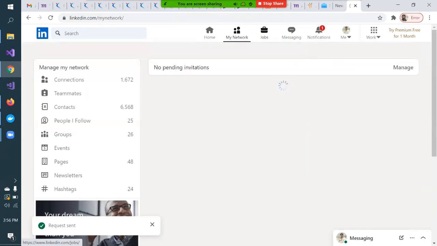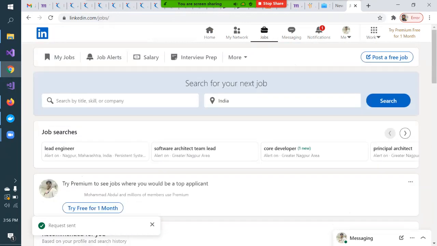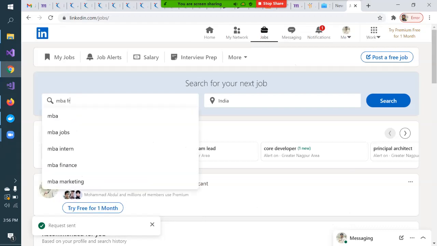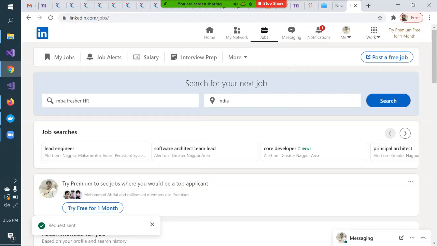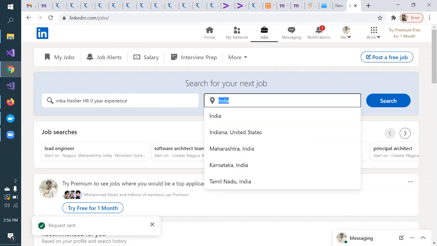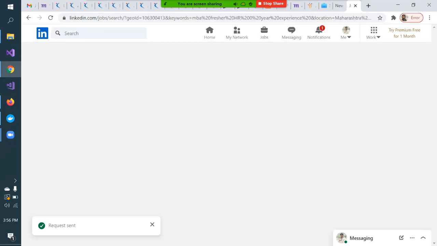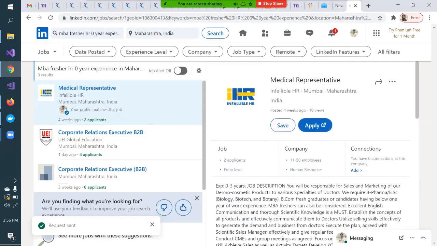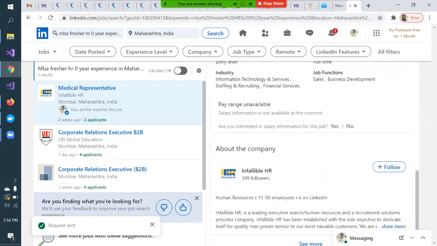You can search for a job here. It is similar to Naukri, right? Suppose MBA, fresher, HR, 0 years experience. Where you want to search a job, you can define any location. Suppose I'm interested in Maharashtra, India. So these are the jobs it is showing me.